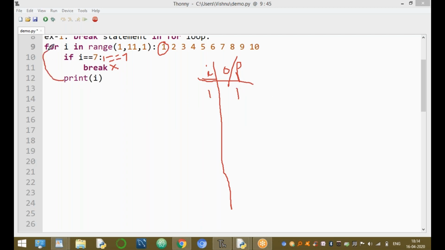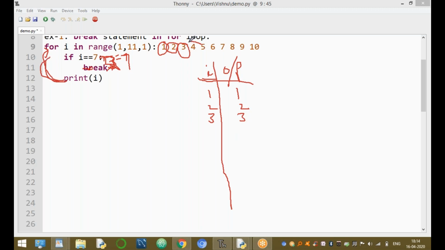Again, the control goes back and the next time i takes the value 2. If 2 equal to 7, the condition is false, so this is not executed. Print of i, output is 2. Again, the control goes back. Next i value is 3. 3 equal to 7 returns false, so it is not executed. Print of i, the output is 3.